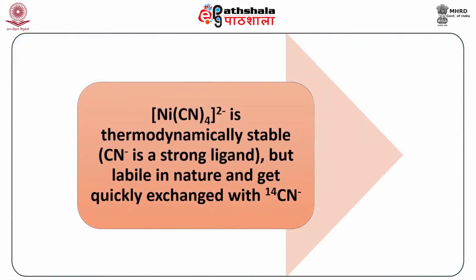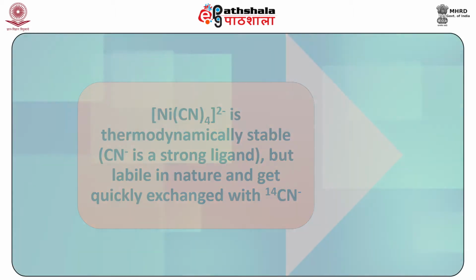For example, the tetracyanonickel(II) complex is thermodynamically stable. As you know, cyanide ion is a strong ligand, but the complex is labile in nature and gets quickly exchanged by cyanide ion in which carbon has mass number 14.